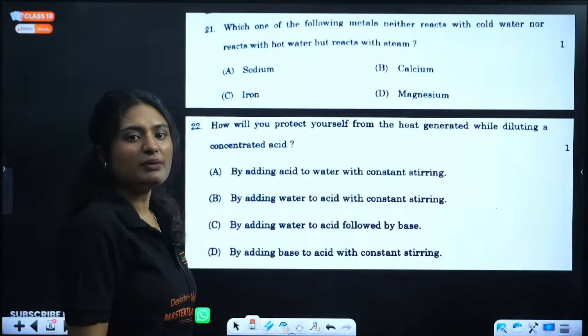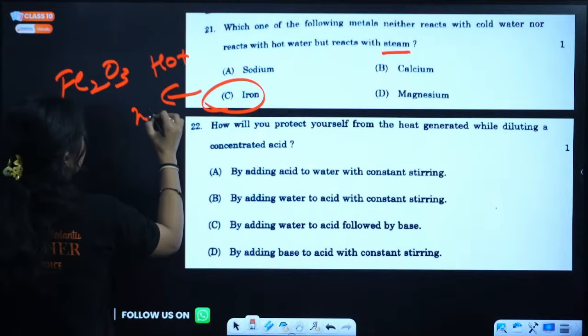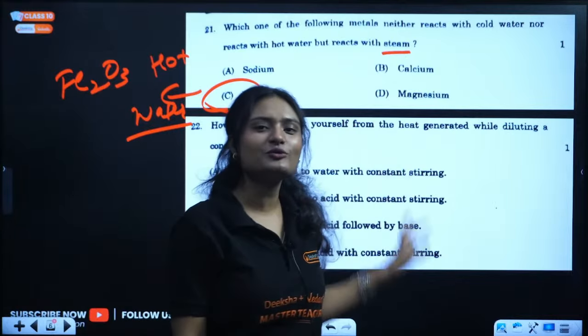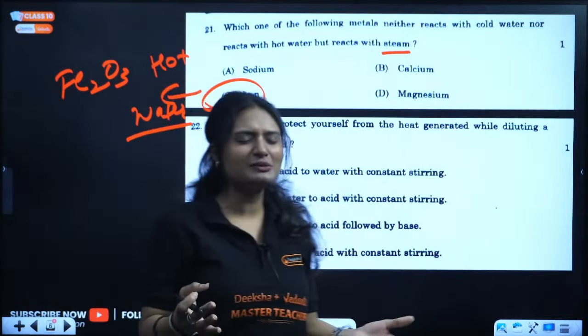Next question, which one of the following metals neither reacts with cold water nor reacts with hot water but reacts with steam? I think you all are happy, right? I am so happy because all the questions I have told you, I have solved with you multiple times.